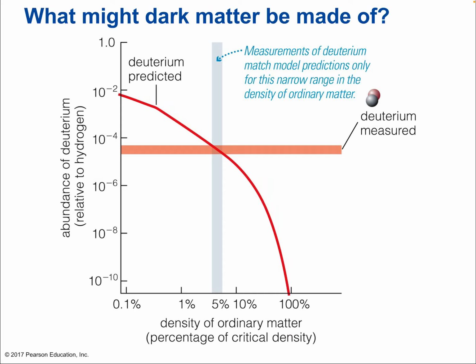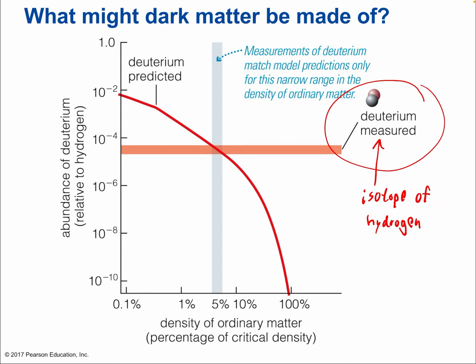Scientists have strived to do exactly that. What they've done is measure the amount of deuterium that exists in the universe. Now they've really taken a sample, because we can't go out there and measure all the deuterium in the universe. That would be even more impractical than counting the mass of every star in a galaxy. Instead, we said, this is how much deuterium we find in our own sun, how much we find in the solar system, how much we measure in our local area and in particular galaxies. So we're taking a sampling of the universe. Now you might ask yourself, what the heck is deuterium? Well, deuterium is an isotope of hydrogen.